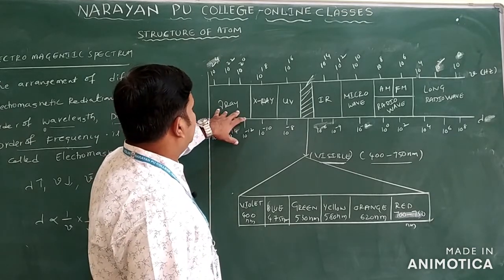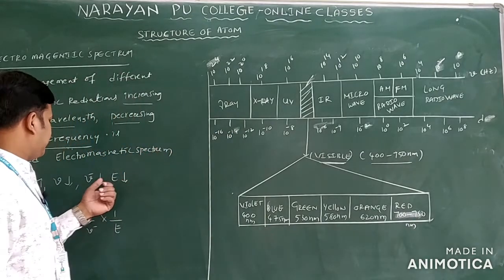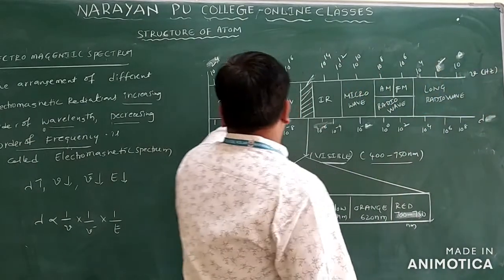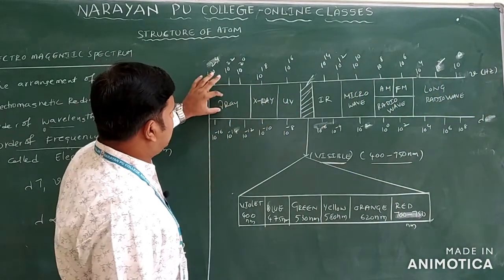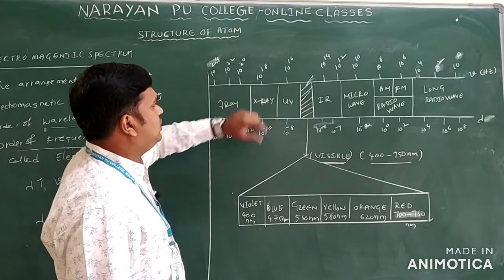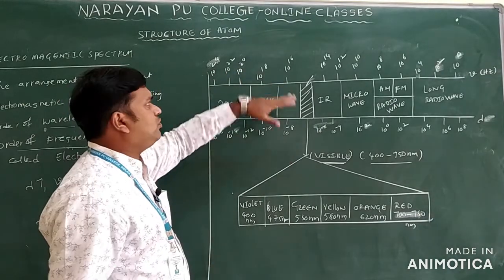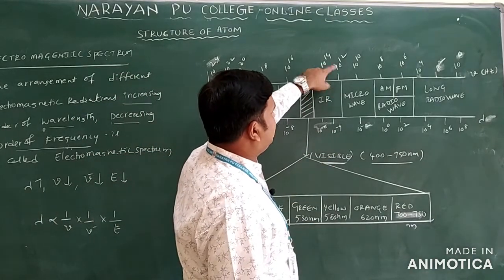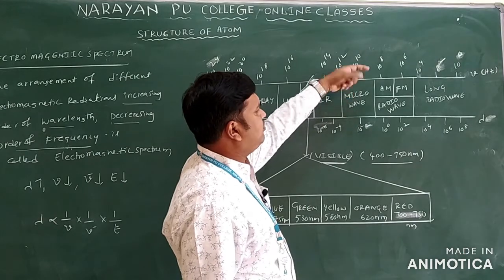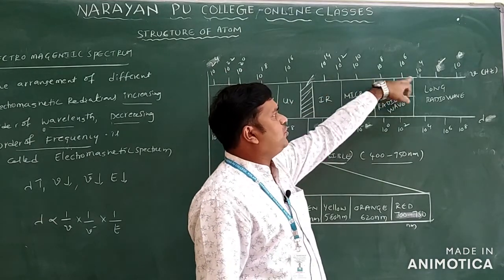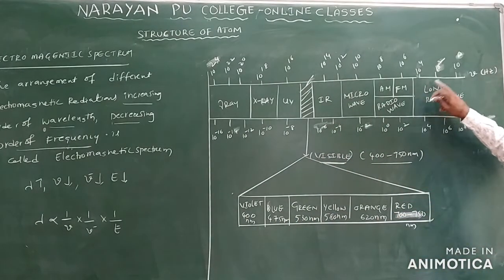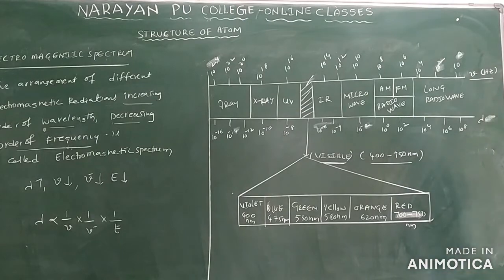Now you can see the frequency. Generally frequency is in decreasing order only, 10 power 24 to 10 power 0. 10 power 24, 10 power 22, 10 power 20 belongs to the frequency of gamma rays only. X-rays we can take the range as 10 power 18, ultraviolet rays 10 power 16, IR rays 10 power 14, microwaves 10 power 10, and radio waves 10 power 8, 10 power 6, and the next one, long radio waves, 10 power 4 to 10 power 0 only. This is frequency, in decreasing order.